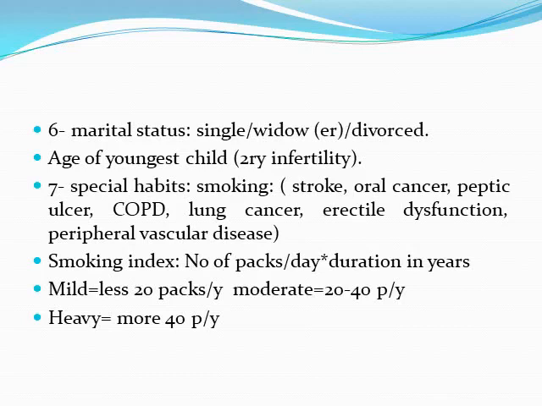We ask about special habits like smoking, which is a risk factor in case of stroke, oral cancers, peptic ulcer, chronic obstructive pulmonary disease, lung cancer, erectile dysfunction, and peripheral vascular disorders. Smoking index is the number of packs smoked per day multiplied by the duration in years. Mild smoker is less than 20 packs per year, moderate 20 to 40 packs per year, and heavy smoker more than 40 packs per year.